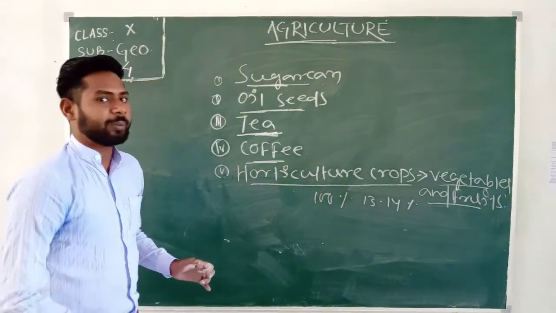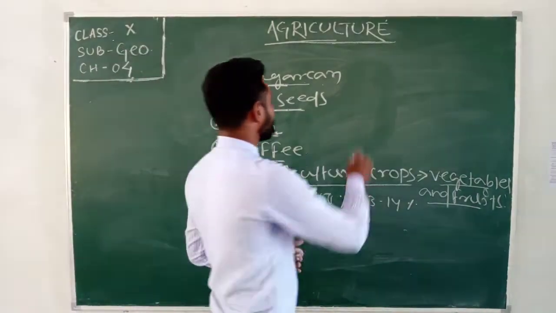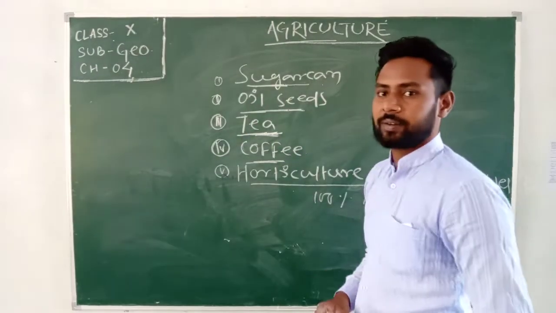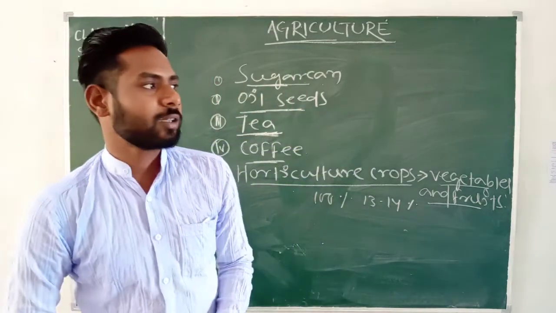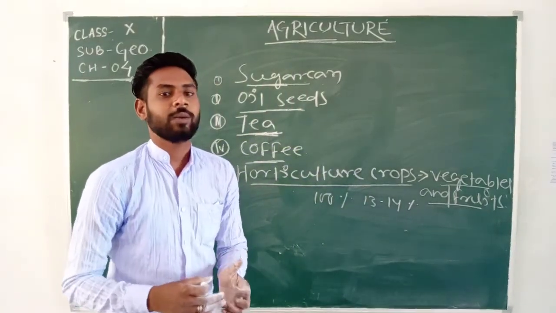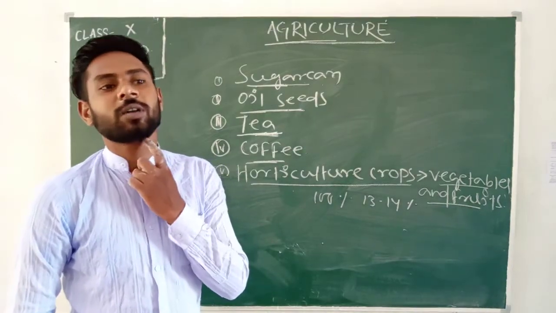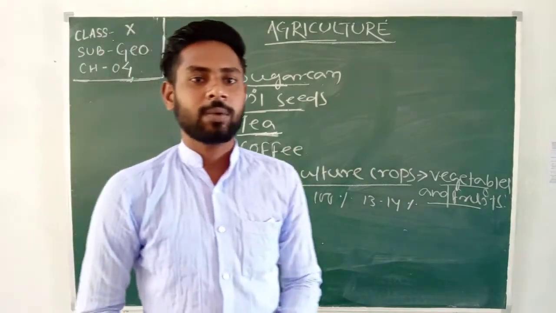So these are the major crops, except food grains, which are cultivated in Indian land by Indian farmers, and these crops are used by the Indian population as well as the population of the world in daily life. Okay.